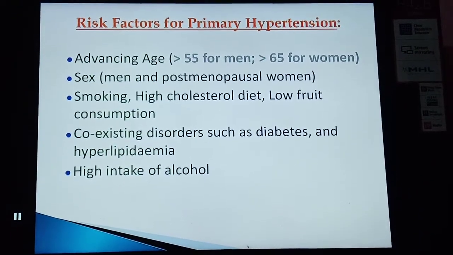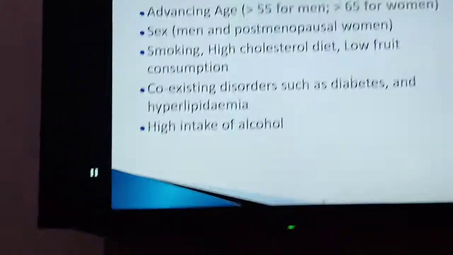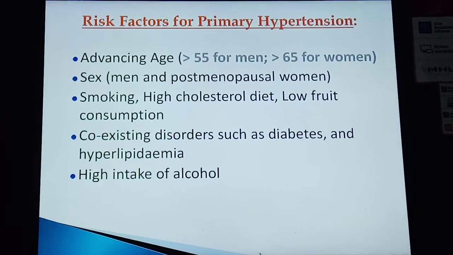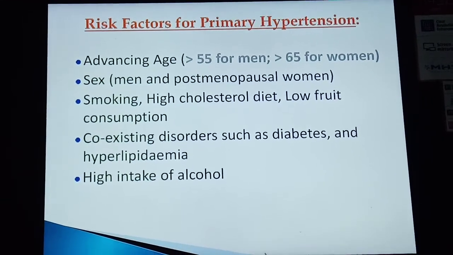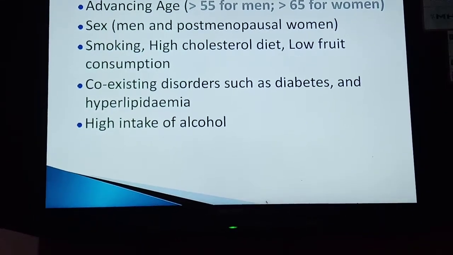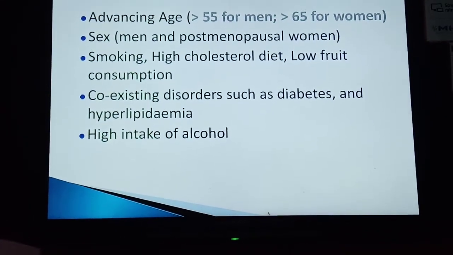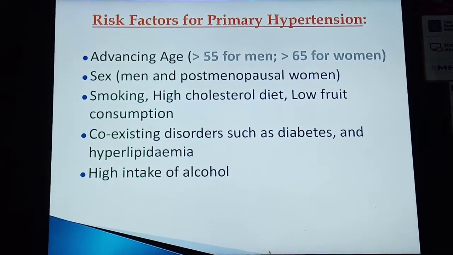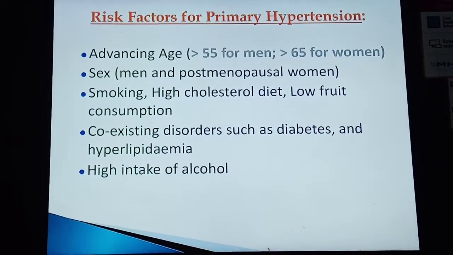Now the risk factors for primary hypertension. The risk factors are advancing age: men over 55 years of age and women more than 65 years of age. Sex: men and post-menopausal women usually suffer from primary hypertension.